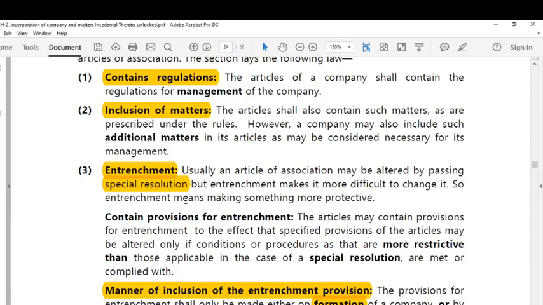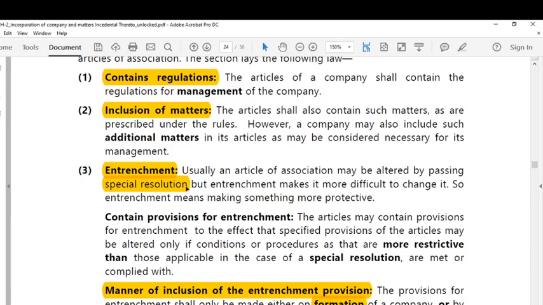So for some of these rules there will be entrenchment, which means to say some protective shield will be provided for all these rules or regulations in order to make the company more and more sustainable. So usually an articles of association may be altered by passing a special resolution, but entrenchment makes it more difficult to change it. So entrenchment means making something more protective.